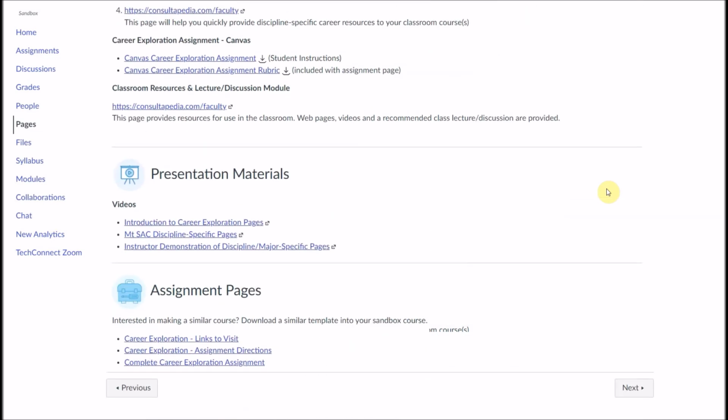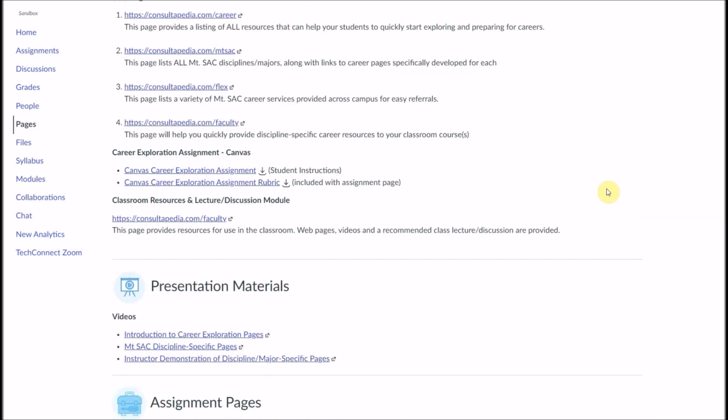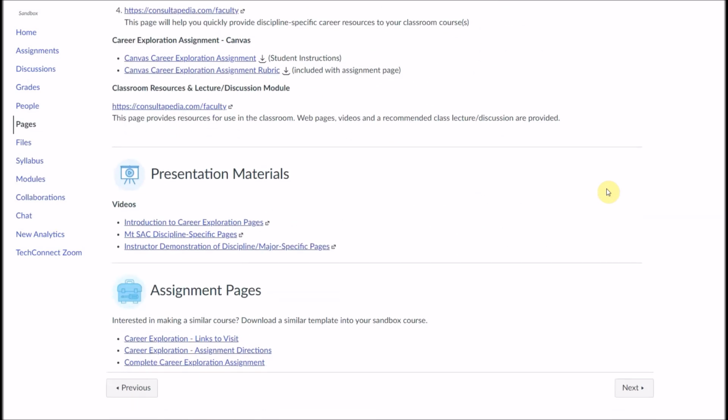Also, it includes presentation materials, which are videos and so forth, as well as all of the individual assignment pages. So the purpose of this page really is to allow you as an instructor to very quickly gain access to whatever resource you feel is needed at the moment.